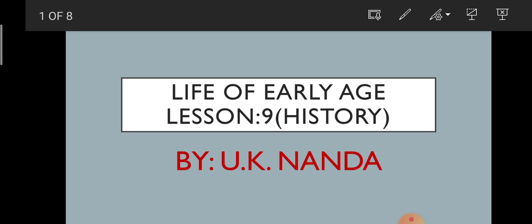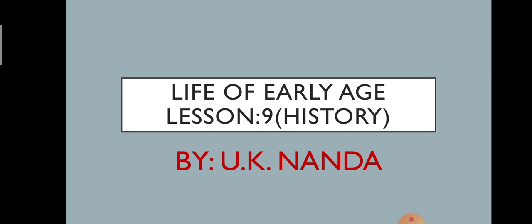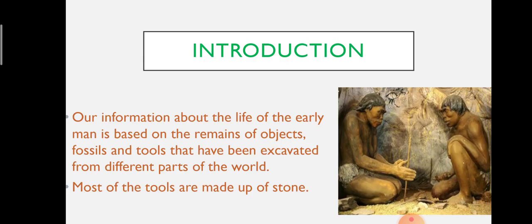Today we are discussing chapter number 9, Life of Early Man. Our information about the life of early man is based on remains of objects, fossils, and tools that have been excavated from different parts of the world.